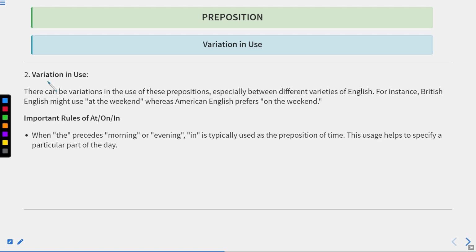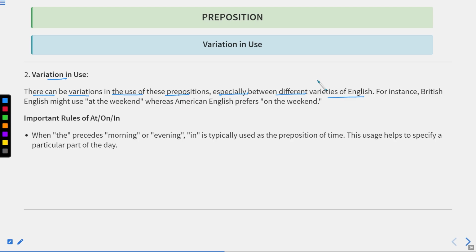Now, variation in uses. How there can be variations in the use of these prepositions, especially between different varieties of English. Now this is something very interesting. For example, we speak English in two manners. One is British English and another is American English. Nowadays we are using various concepts or various styles of speaking English. Some of us may be speaking American English, some of us may be speaking British English, or maybe it is possible we are mixing both together. Okay, so there are variations in the use of these two, as we have variations in the spellings of these two kinds of English.